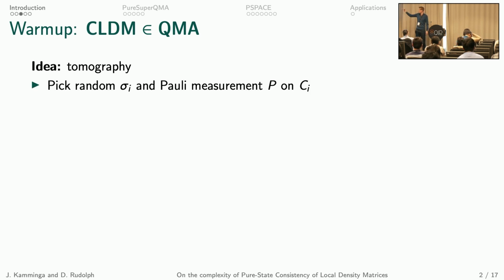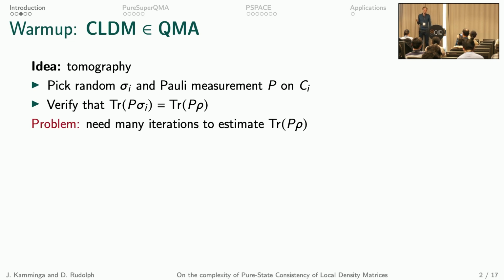So we pick some random sigma i and some Pauli measurement P on C_i, and then we just verify that the trace of P sigma_i is equal to the trace of P rho. And note that the trace of P sigma_i can be computed classically because sigma_i is a very small matrix. And the trace of P rho we can estimate, but to estimate this, we need many iterations. We need to do many measurements. And this can be a problem, but the solution is very simple. We just ask the prover to give us many copies of the state.